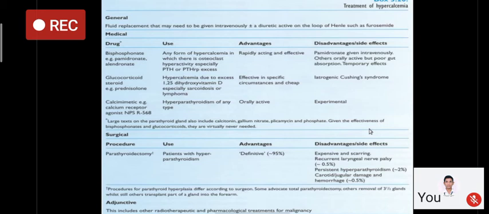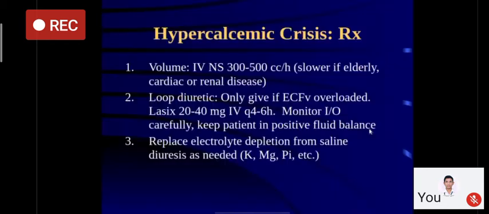drug of choice. In patients who are not fit for surgery, as I have told you, or in patients who have calcium sensing receptor mutations, or in patients with parathyroid carcinoma, the calcimimetic drug cinacalcet hydrochloride can be utilized. It is available now in our country. If you see a patient of hypercalcemic crisis, or a patient has to be prepared preoperatively for surgery, these patients should be given normal saline along with a loop diuretic. It is the loop diuretic furosemide which promotes excretion of calcium from the kidneys. If by default or by mistake you give a thiazide diuretic, it promotes absorption of calcium from the kidneys. You have to very carefully choose your diuretic.